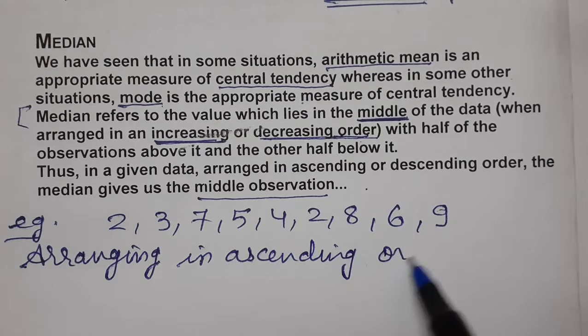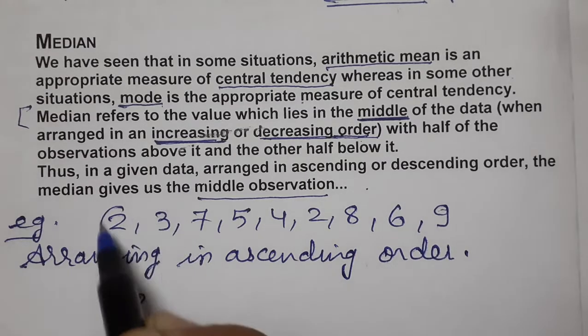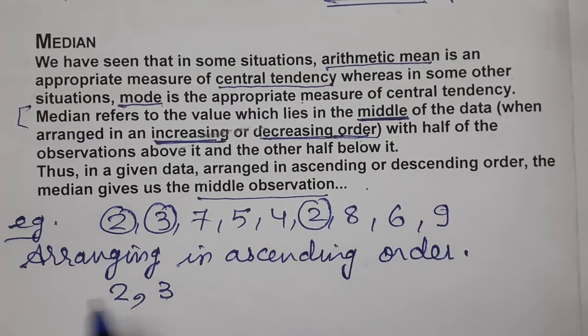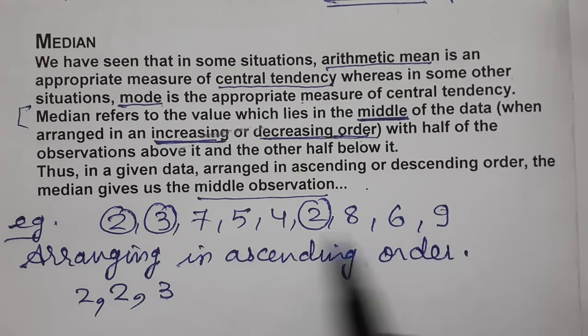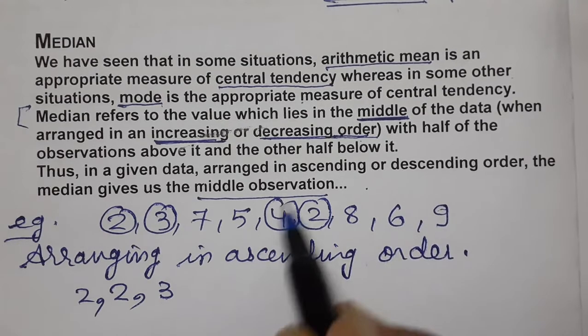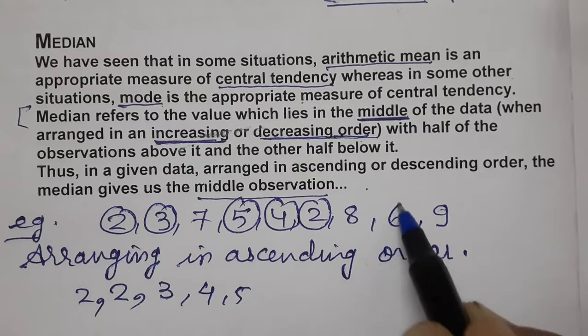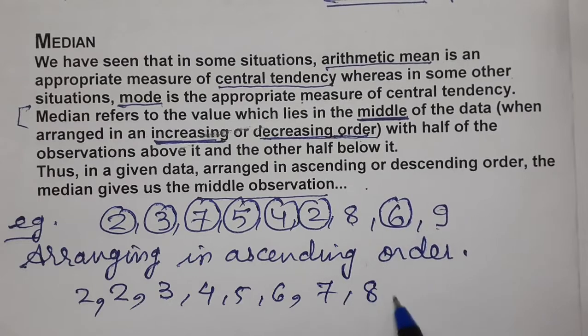So let's arrange in ascending order. First of all 2, then 3, one more 2 is there, sorry. So one more 2 will be written here: 2, 2, 3. Are more 3s there? No. Then comes 4, then 5, then 6, then 7, then 8 and 9. So we have arranged the data in ascending order.